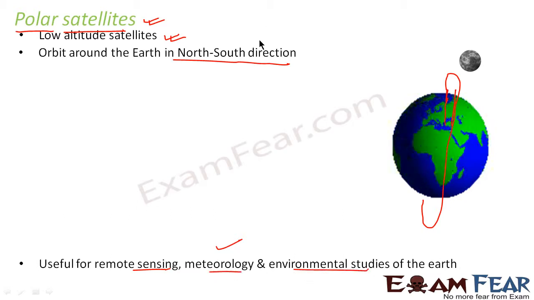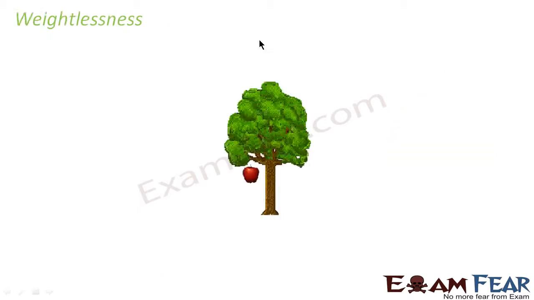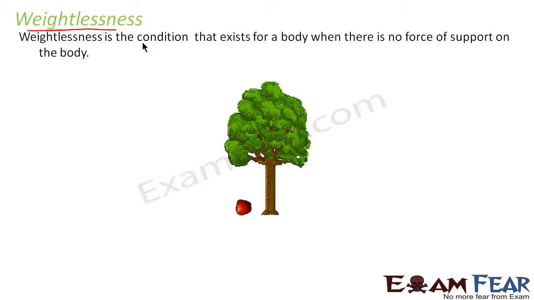So these were the two types of satellites, geostationary and polar satellites. Now we'll discuss a term called weightlessness. What do you mean by weightlessness? It is the condition that exists for a body when there is no force of support on the body. That means it is a condition in which the body does not feel its weight at all.